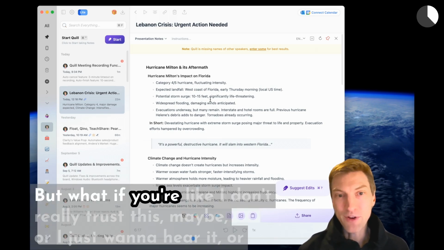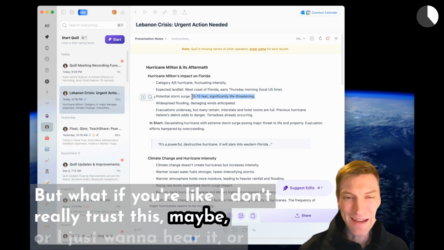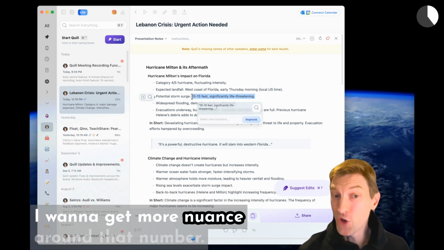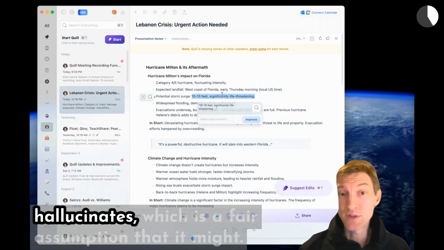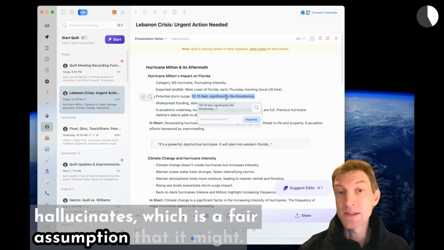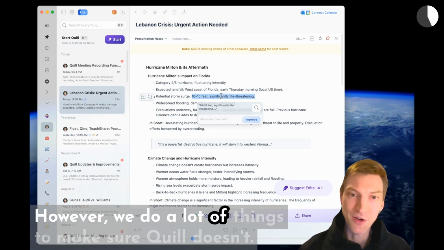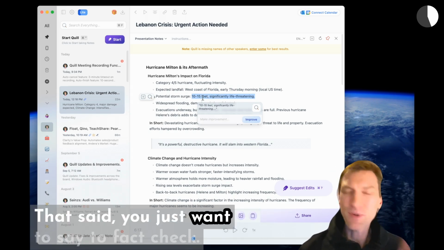Amazing. But what if you're like, I don't really trust this maybe, or I just want to hear it, or I want to get more nuance around that number. Like maybe you're just new to AI and you've heard that it hallucinates, which is a fair assumption that it might. However, we do a lot of things to make sure Quill doesn't. That said, you just want to fact check.